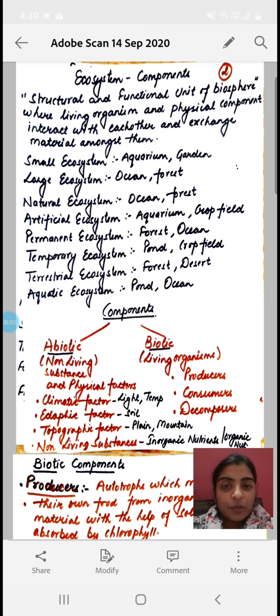Now again the ecosystems are divided on the basis of duration, that some of the ecosystems remain for a long duration and some of them remain for a very short duration. So permanent ecosystems remain for a long duration. Examples of permanent ecosystems are forest, ocean, and some of the ecosystems are just meant for a small duration like ponds and crop fields.